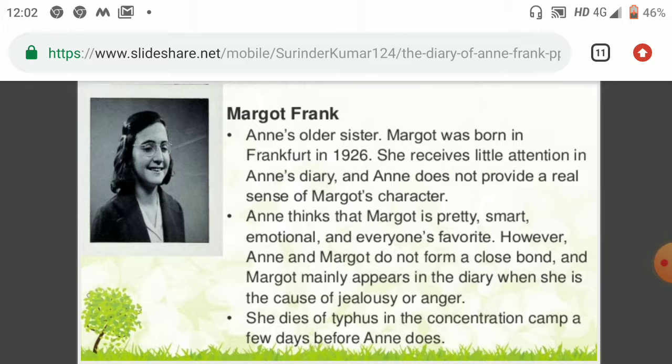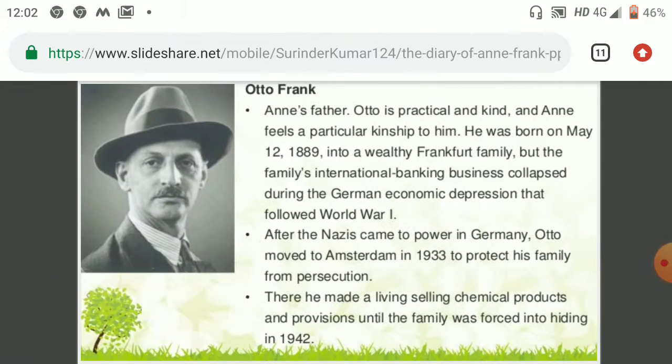Anne says that Margot is pretty smart, emotional, and everyone's favorite. However, Anne and Margot do not form a close bond, and Margot mainly appears in the diary when she is the cause of jealousy or anger, right? She dies of typhus in the concentration camp a few days before Anne does.